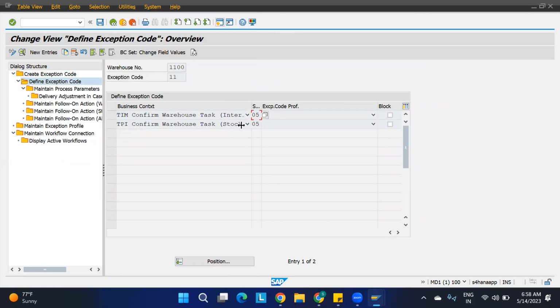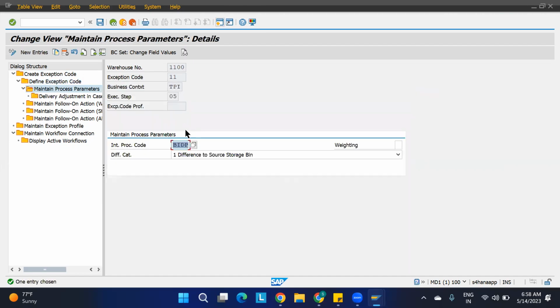It is the same. Here also just expand this. See, for internal they have given, for stock removal also they have given. We are doing the stock removal now, because we are creating the outbound delivery and doing this activity right now. So just select this and go to maintain process parameters. Now they have maintained some process parameters. If you want to have different process parameters, you can do that.